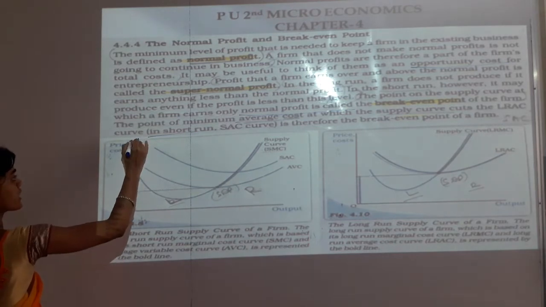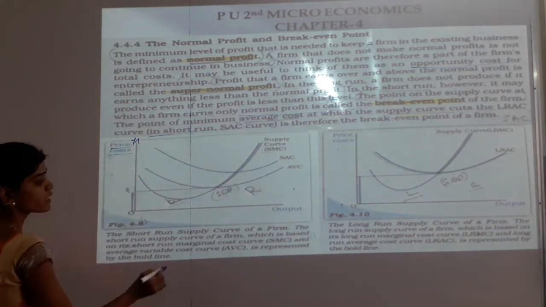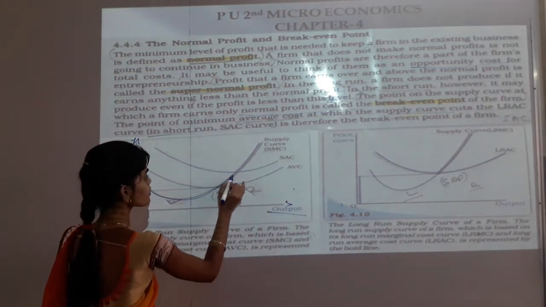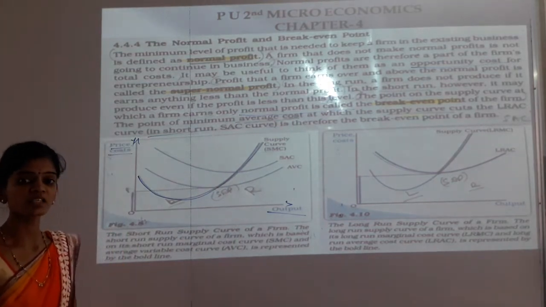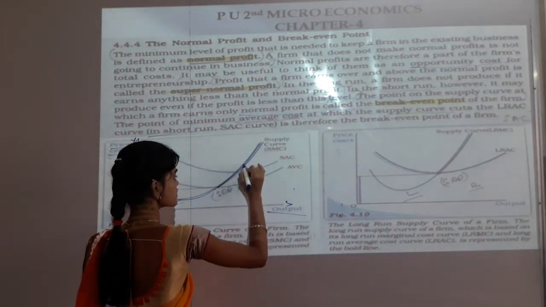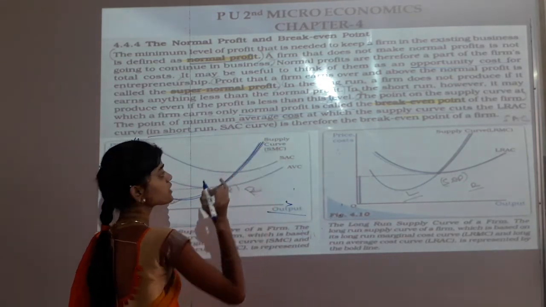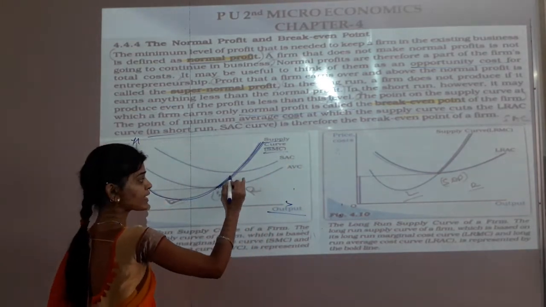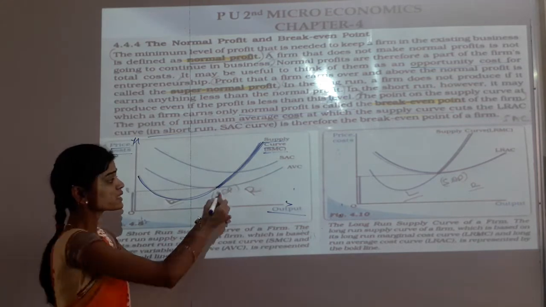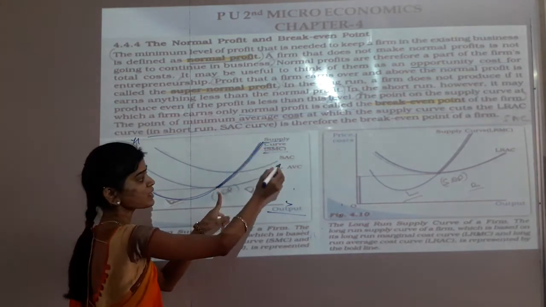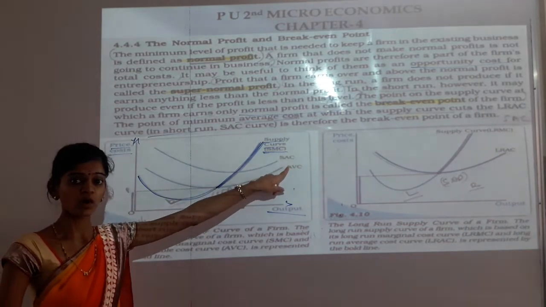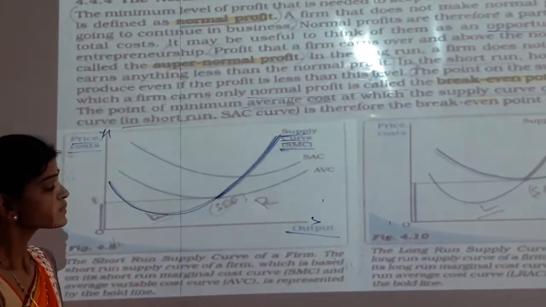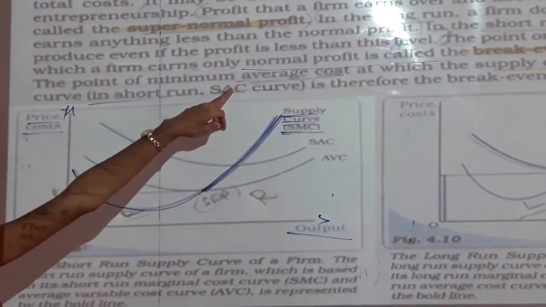Okay, so y axis ಅಲ್ಲಿ ಏನು ಶೋ ಮಾಡ್ತೀವಿ, ಪ್ರೈಸ್ ಅಥವಾ ಕಾಸ್ಟ್ ಅನ್ನು ಶೋ ಮಾಡ್ತೀವಿ, ಔಟ್ಪುಟ್ x axis ಅಲ್ಲಿ ಏನು ಮಾಡ್ತೀವಿ, ಔಟ್ಪುಟ್ ಅನ್ನು ಶೋ ಮಾಡ್ತೀವಿ. See here, this is the curve to show the SMC curve, short run marginal cost. So this bold line or rising part of this curve is called as the short run supply curve. Okay, in the short run SMC, short run marginal cost, the rising part of the curve is the supply curve in the short run.